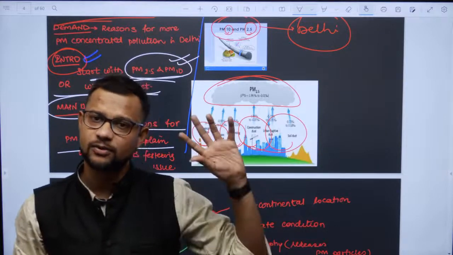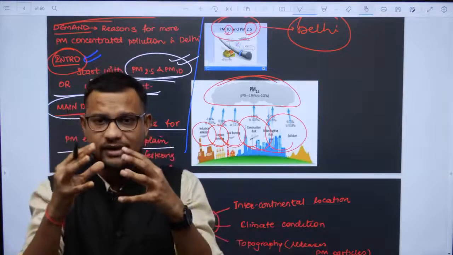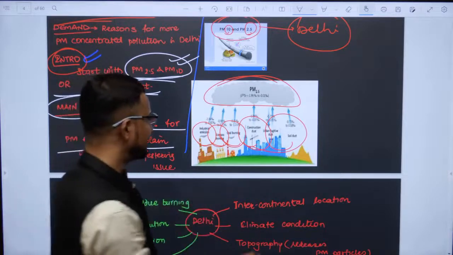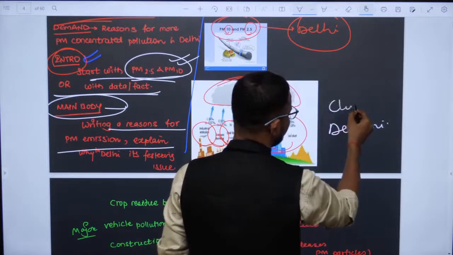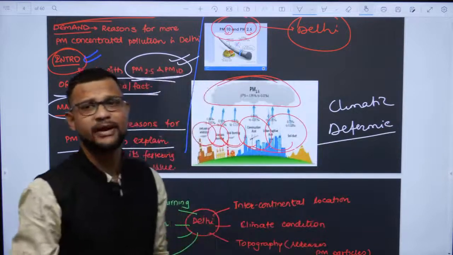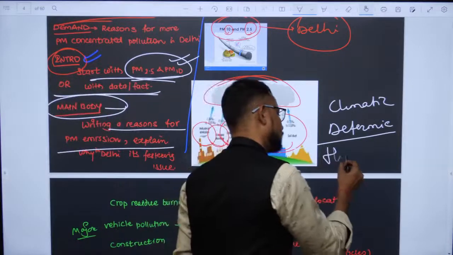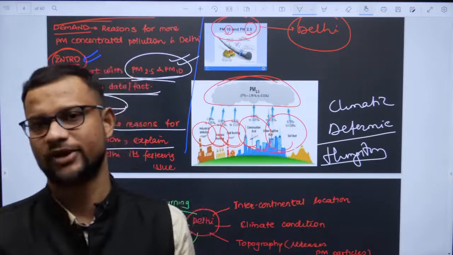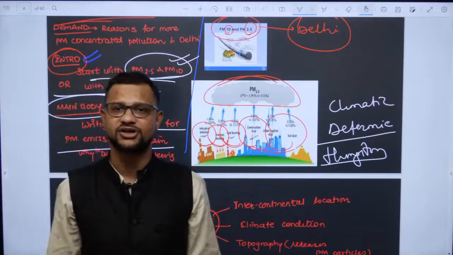Don't you think that natural pollution is inherently responsible? Don't you think that Delhi's location is itself responsible? Determinism, right? This phenomenon is climatic determinism. It was defined by the American geographer Huntington. According to him, climate determines the nature of activities over there, and yes, in Delhi, climate and its location, its geographical determination, define it also.